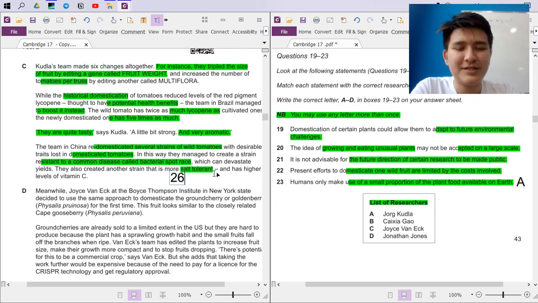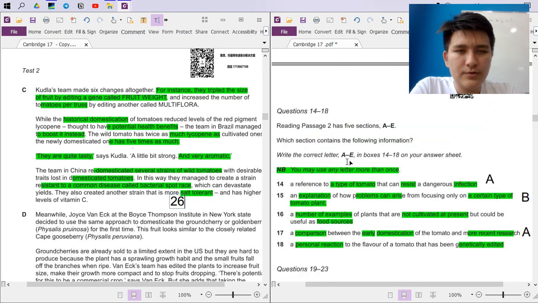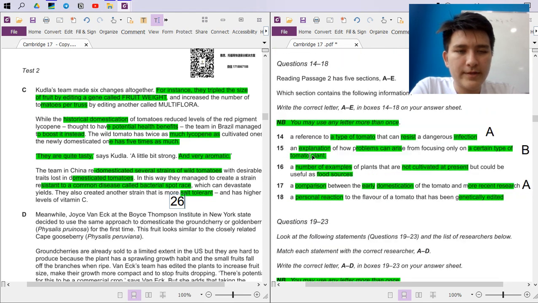Anyways, now let's see. We also go through these questions. An explanation of how problems can arise, we already did. A reference to a type that can resist a dangerous infection. I think only now we're mentioning this. A type of tomato that can resist it.